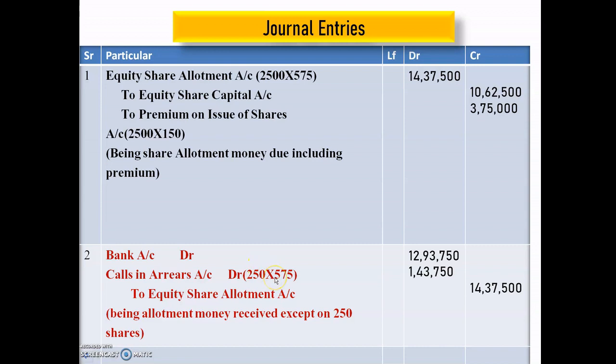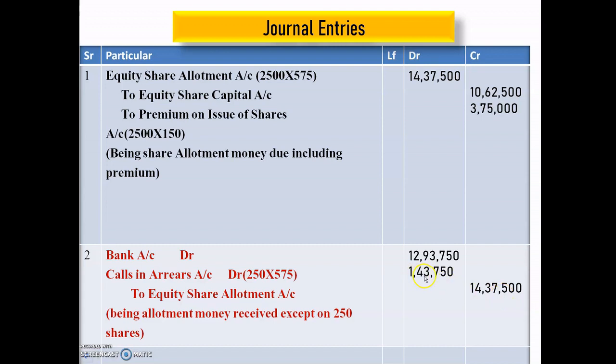So allotment call money per share is 575. So just multiply these both, you will get the calls in arrear amount, that is 1,43,750. After that, after deducting